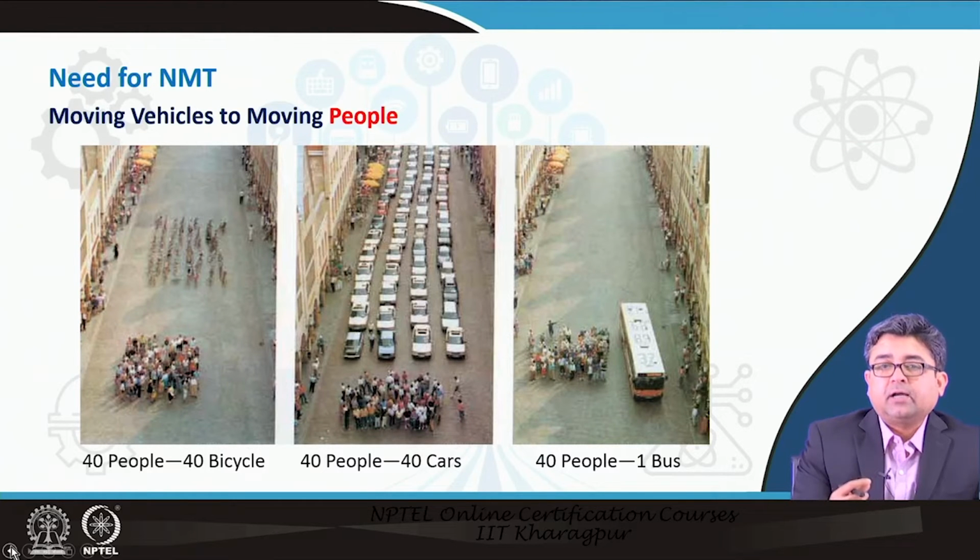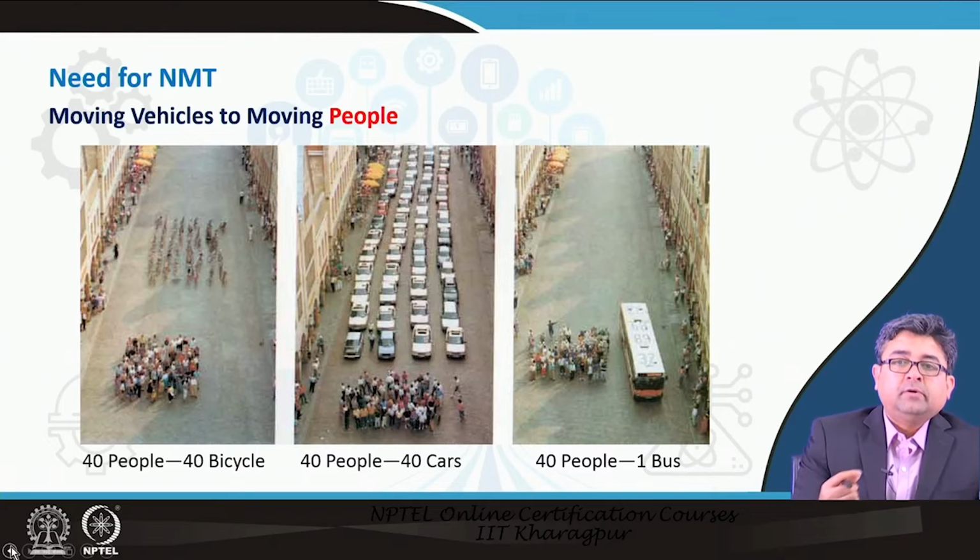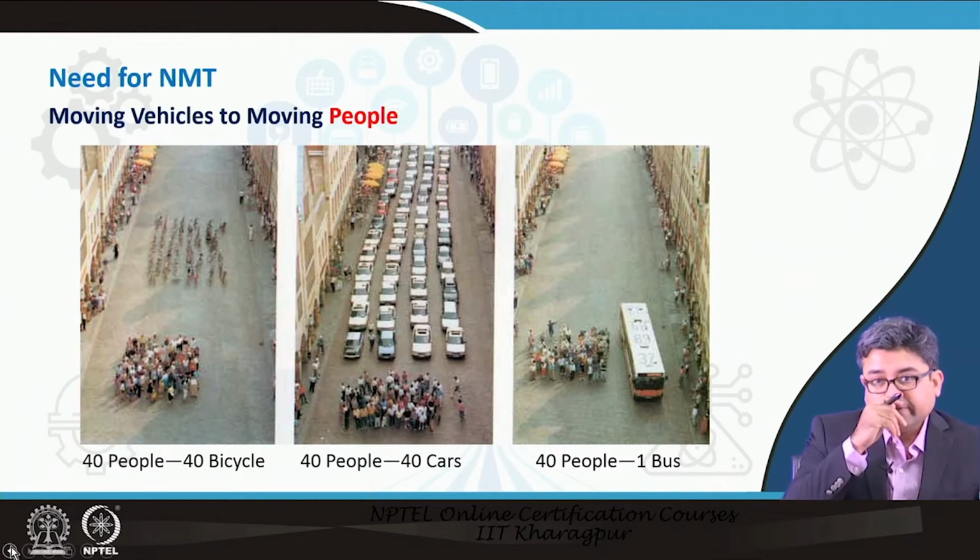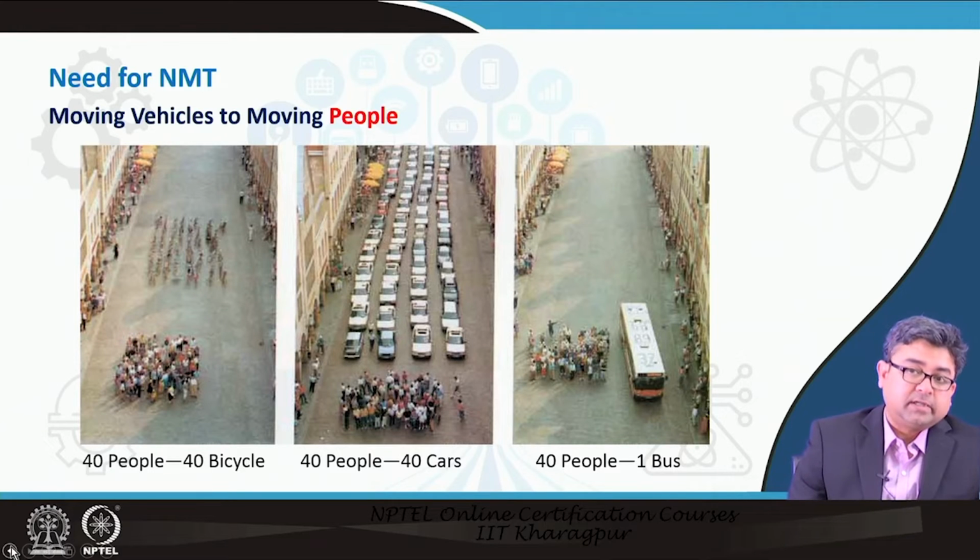So, there are 40 cars now moving 40 people in the middle picture, and in the leftmost picture you will see that the same 40 people are now being moved by bicycles. So, this concept of moving people rather than vehicles is very essential in non-motorized transportation or even in public transportation, but we are talking in non-motorized transportation terms currently.